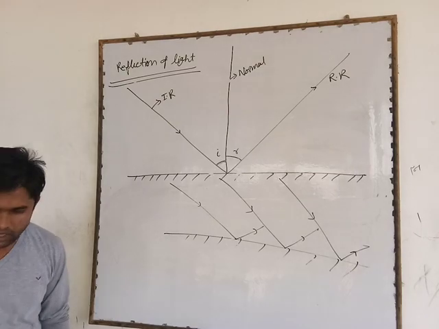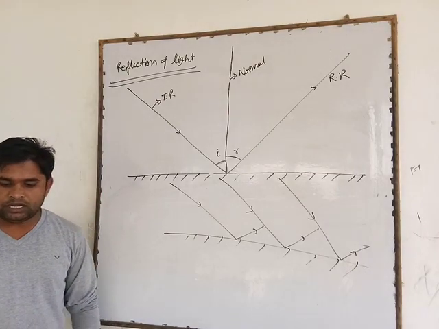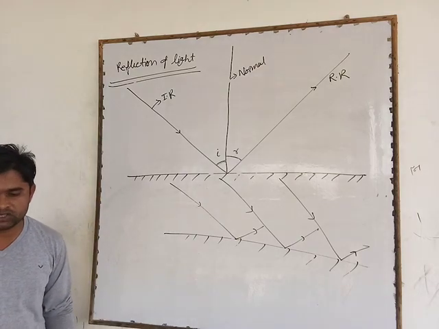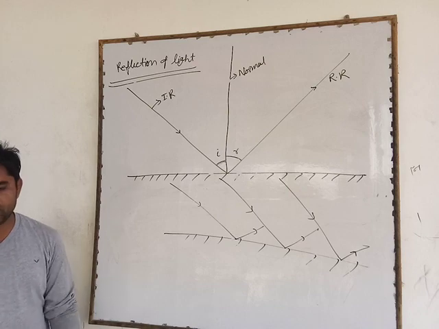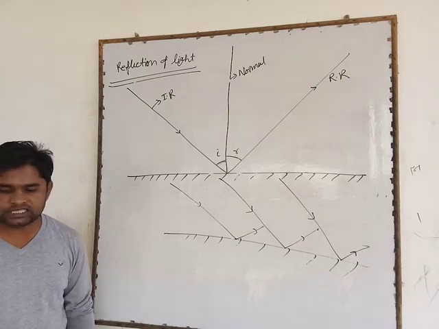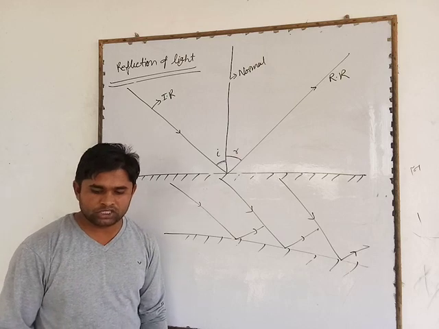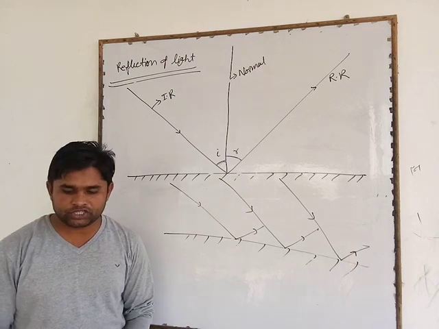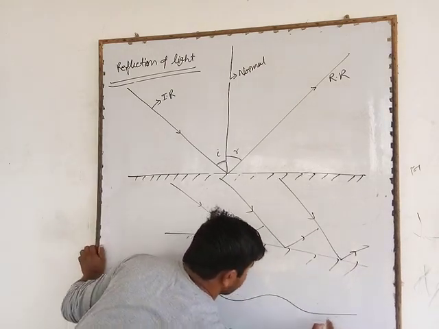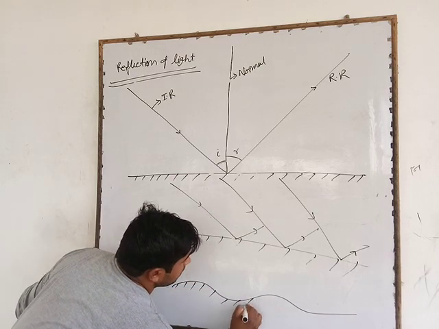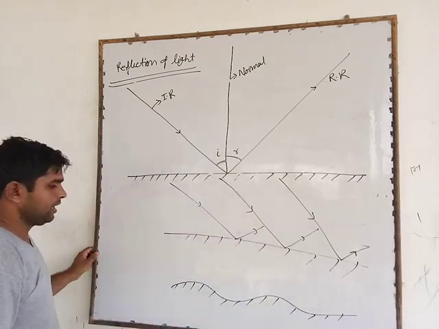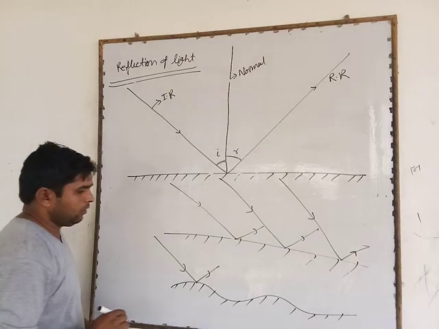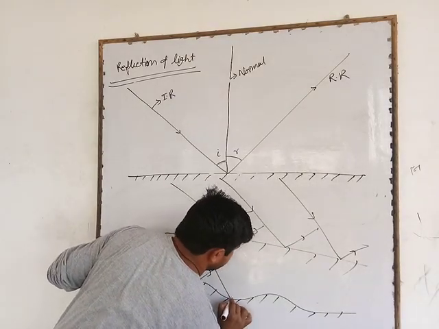And the other is the reflection of light from a rough irregular surface such as walls of a room or the page of a book, where light is reflected randomly in various directions. It is called irregular or diffused reflection. Suppose it is a reflecting surface, and a ray of light falls here and is reflected here, and another falls and is reflected there.